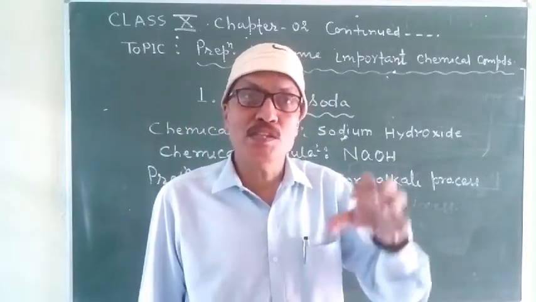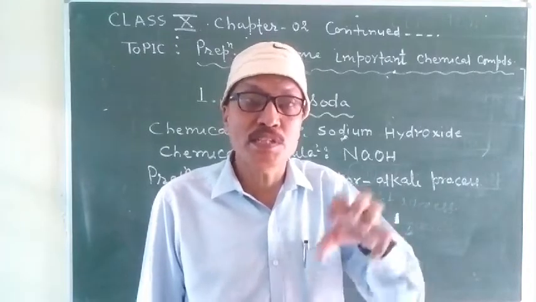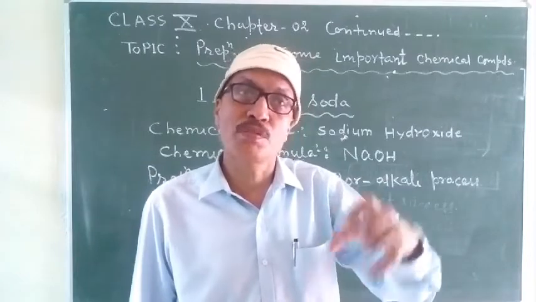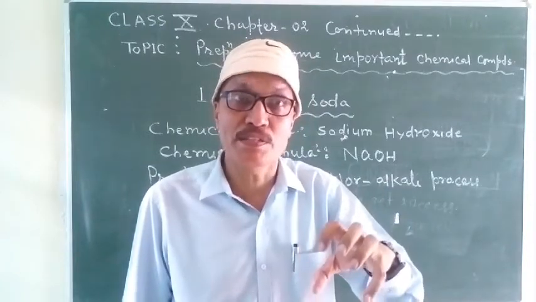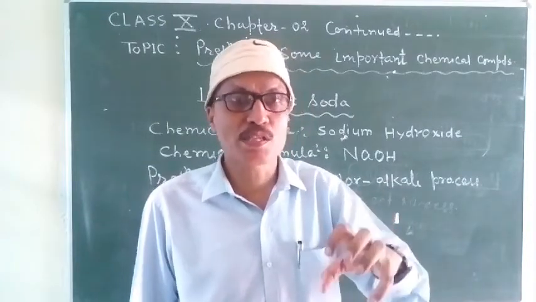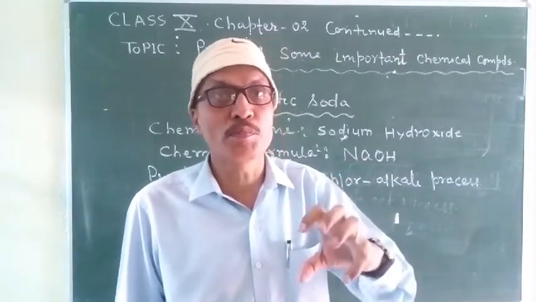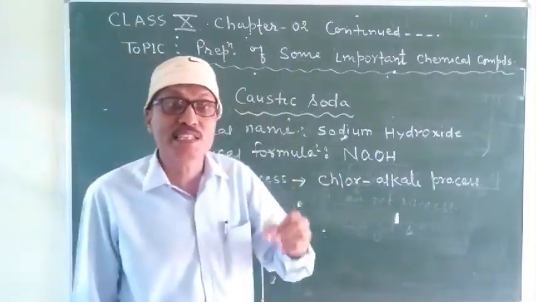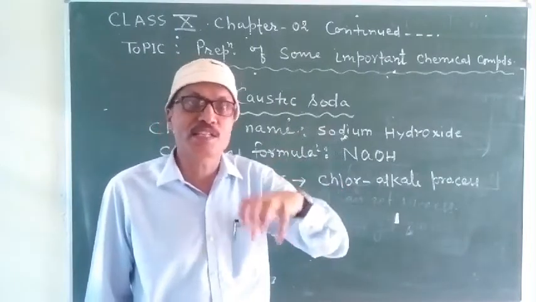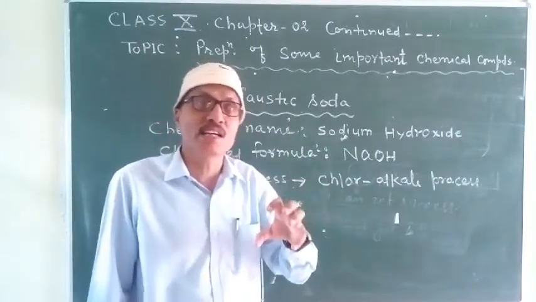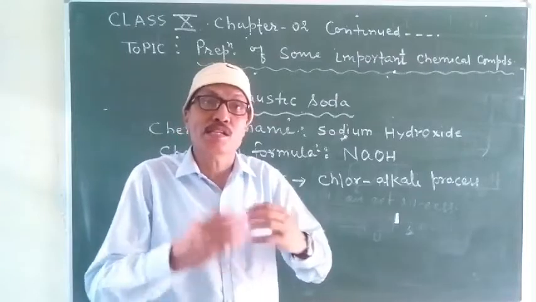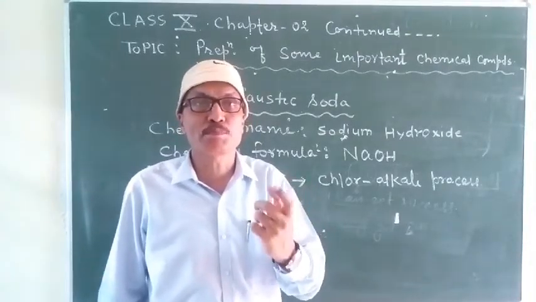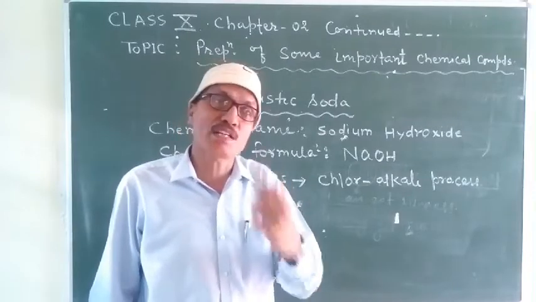a brine solution, which is a saturated solution of common salt, is used. So in this process, brine is electrolyzed. You can say by electrolysis of brine, caustic soda is prepared on a large scale.